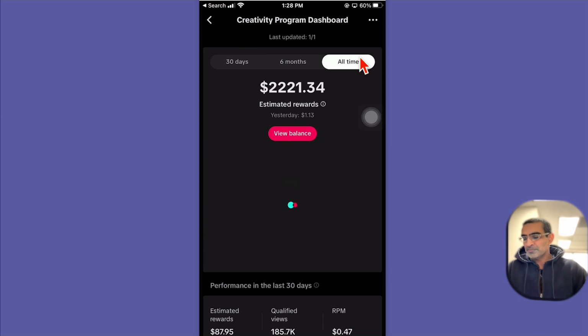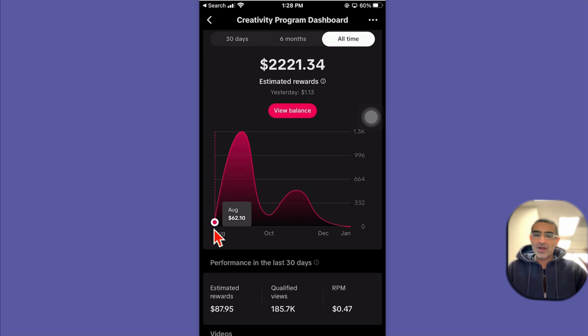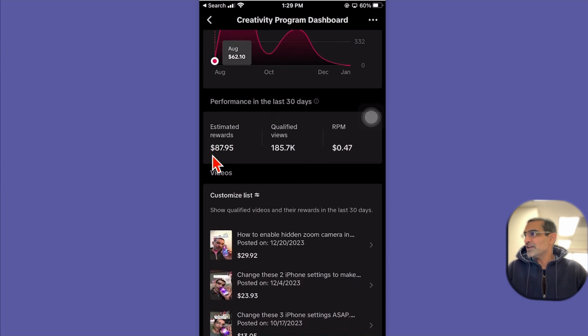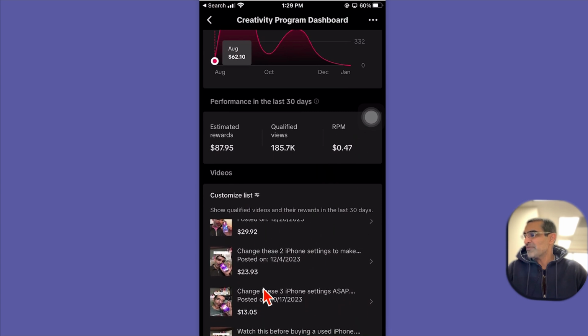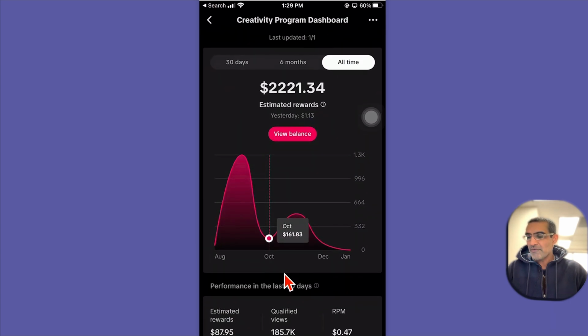If I click on all time, actually this specific account got monetized in August of last year. So all of this that you see is 2023's income, like 4 or 5 months. So we made in 2023 $2,221.34. That's a total income made from, and then you can see other last 28 days, what's the estimated money, qualified views, what's the RPM, and then for specific videos, I can see how much money I have made. So everything for TikTok Creativity Program, you can see.